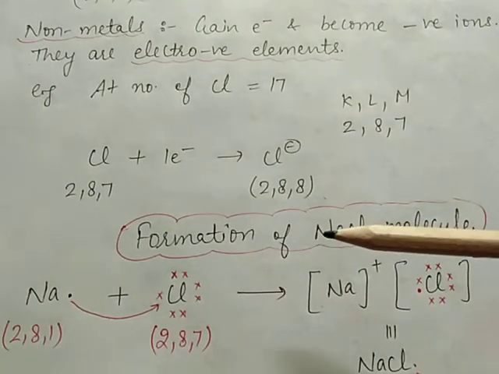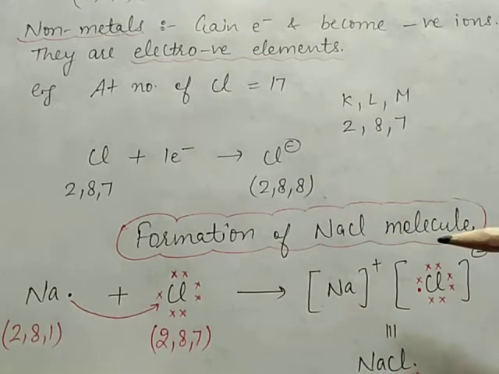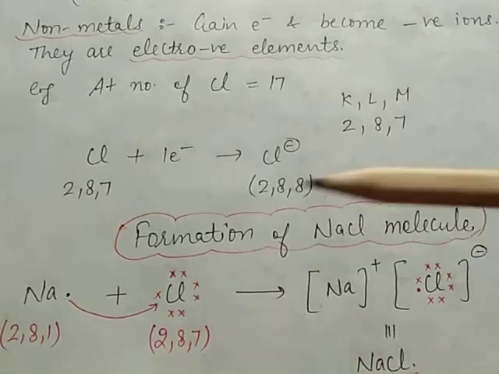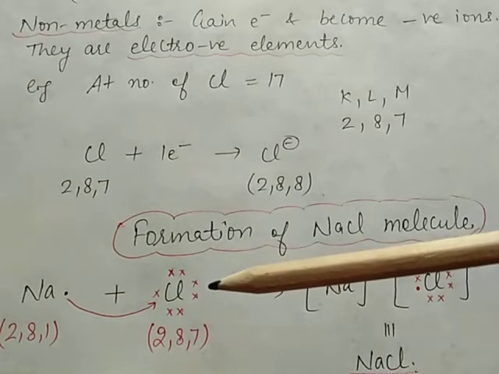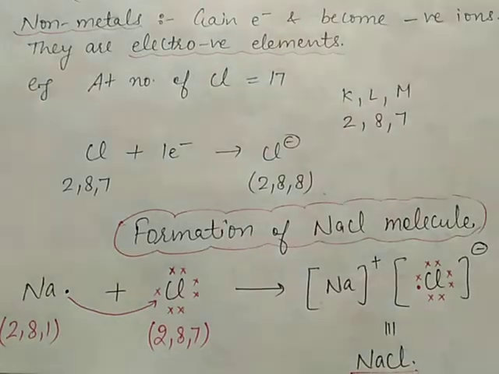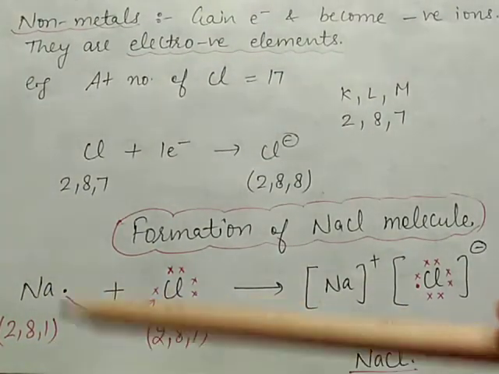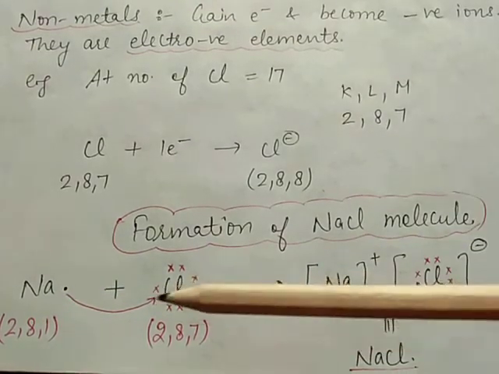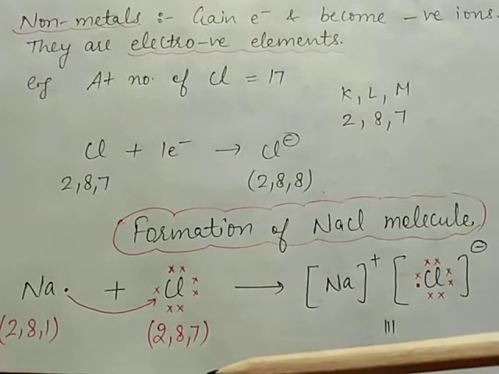Next topic, how the metal reacts with non-metals and forms a molecule. Here we take one example of NaCl. Sodium is a metal and chlorine is a non-metal. Sodium metal loses electrons. Sodium's electronic configuration is 2, 8, 1. Here one extra electron is there. And here chlorine, that is a non-metal, has configuration 2, 8, 7.